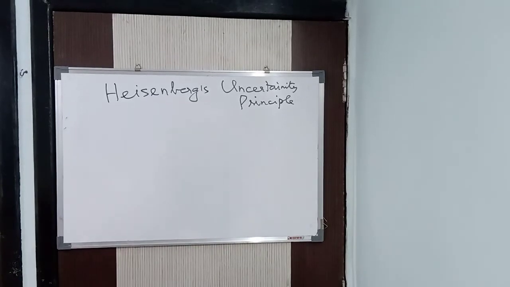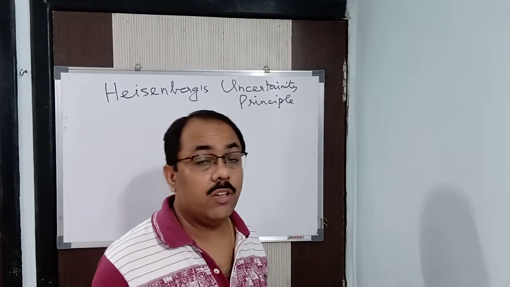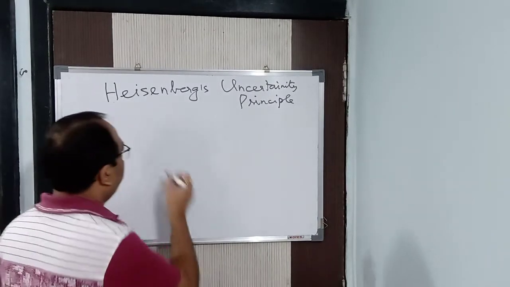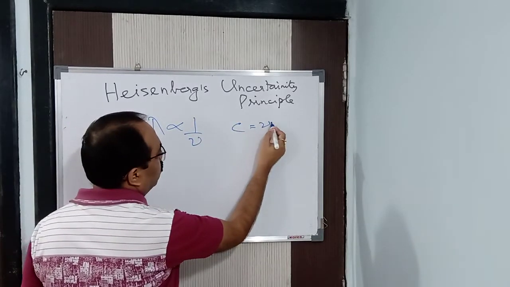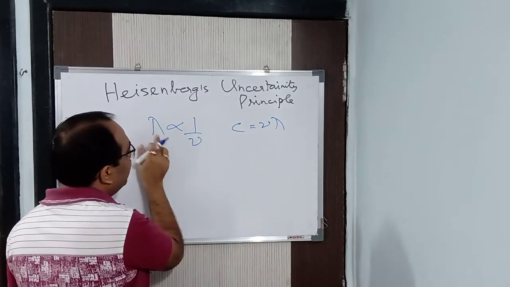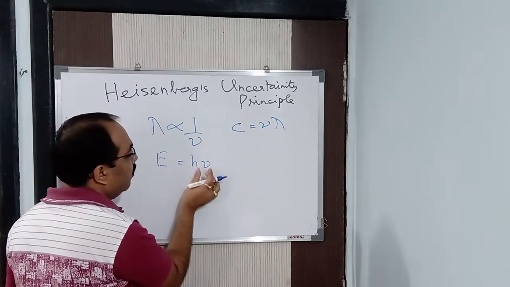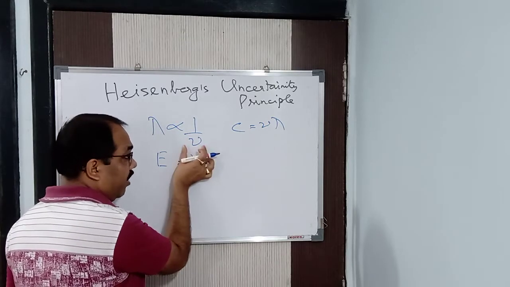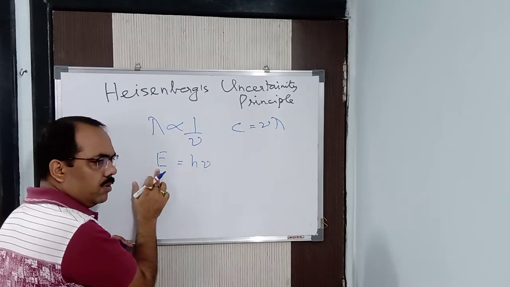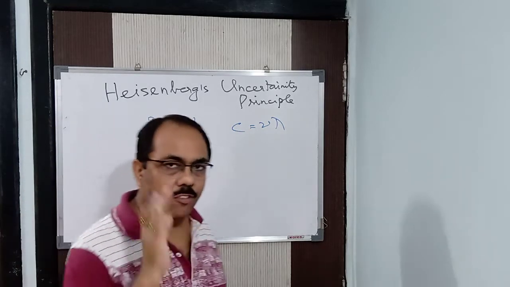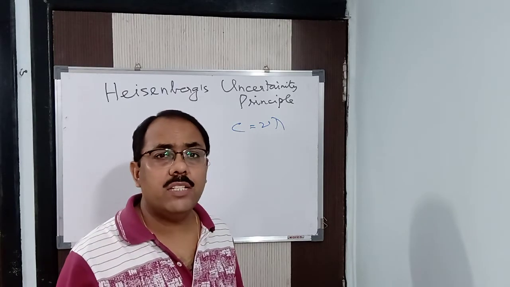Now here you can put one argument: sir, if I take a shorter wavelength, then what will happen? See, if you take a shorter wavelength, it is inversely proportional to nu, because you know c is equal to nu lambda. So if the wavelength is shorter, nu will be bigger. Now E is equal to h nu. So if nu is higher, then energy will be more. That means if you use a shorter wavelength, then energy will be high.